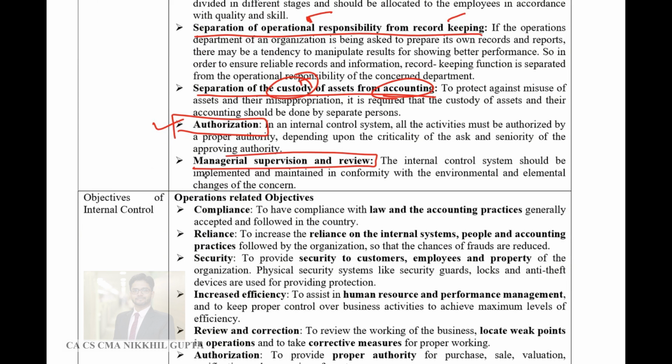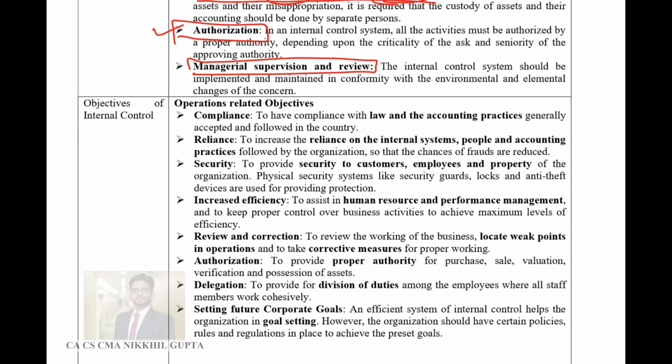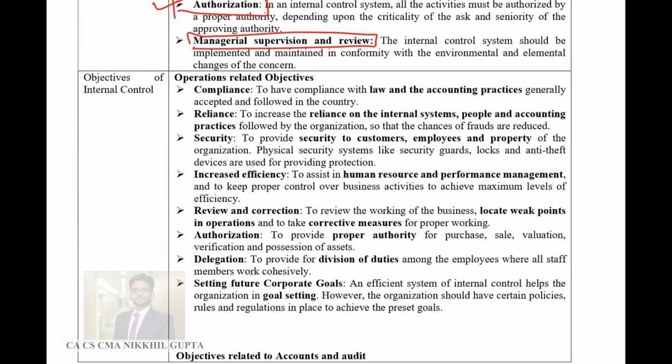Managerial supervision and review. The management should review and supervise the internal control system regularly, and the management should have an environment or a system whereby the supervision and review happens for every transaction, so that it is ensured that the transactions are not recorded erroneously. The transaction should not have any error in it.